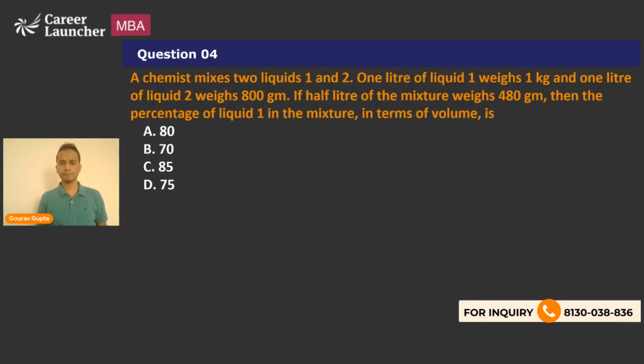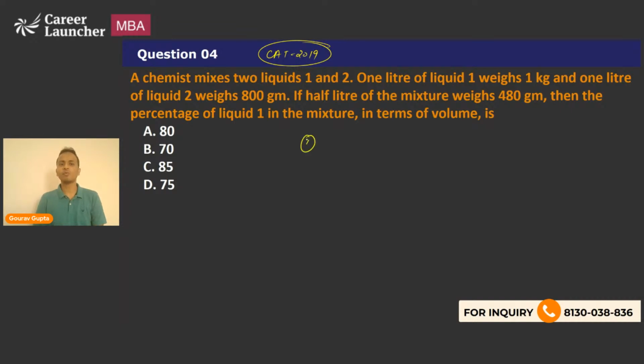Any answers for this? If you understand the concept of mixtures and alligations, then this is hardly a question of 30 seconds for you. And solving a question of CAT 2019 in maximum 30 seconds will boost a lot of confidence inside you. So yes, this is also a question of CAT 2019. Now, this is not of percentages. This is a concept of mixtures and alligations.